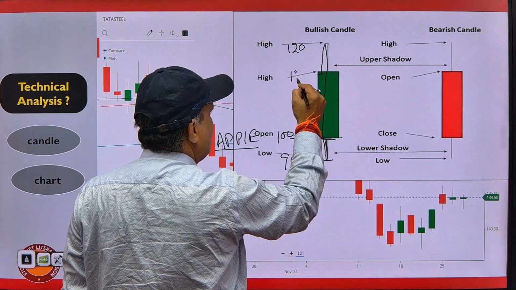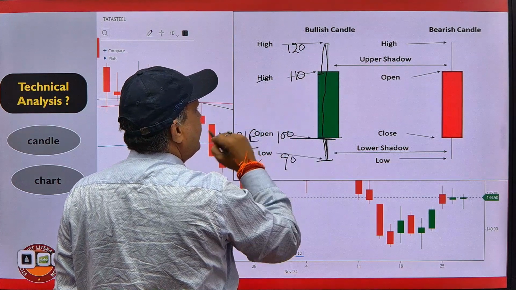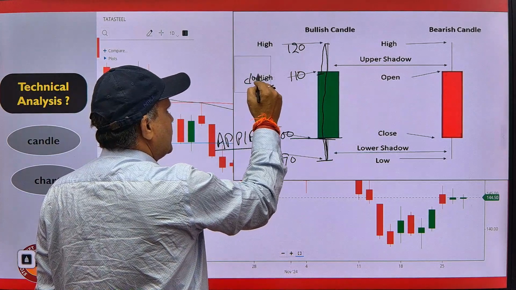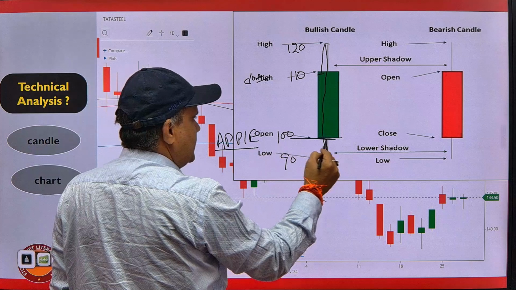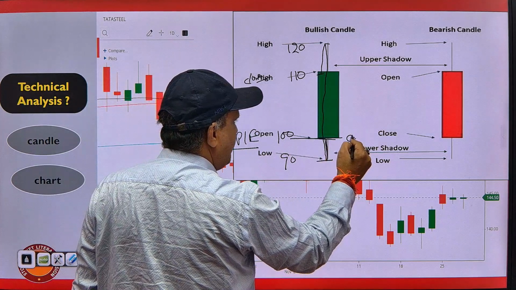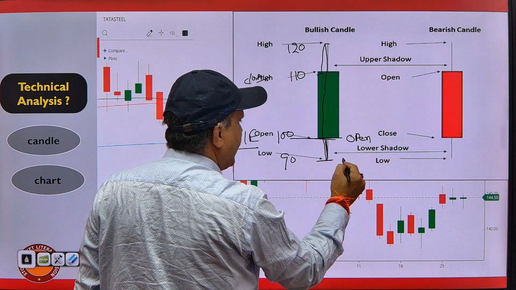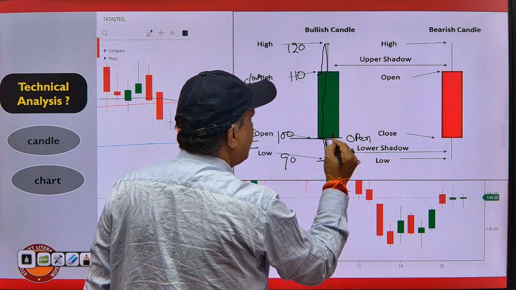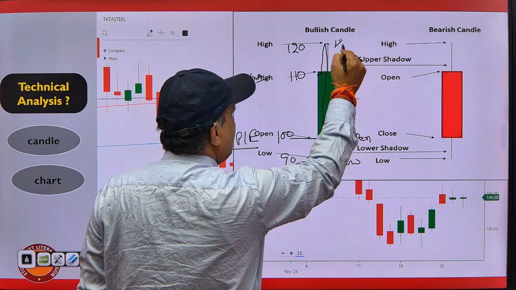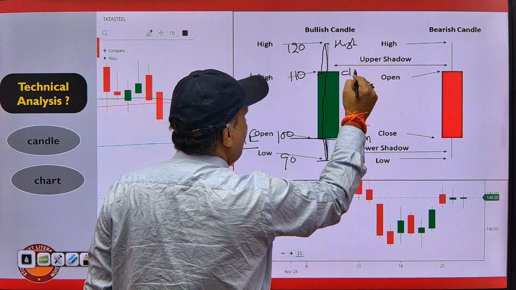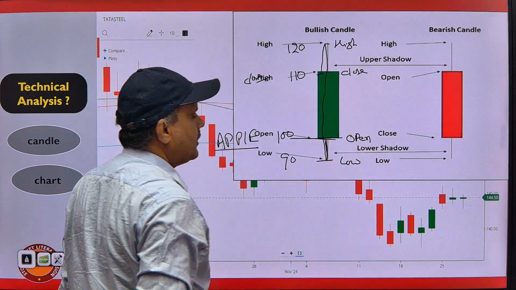That means it closes at 110. It's not high, it's close. OHLC: the price 100 is known as the open price, 90 as the low price, 120 as the high price, and 110 as the close price.